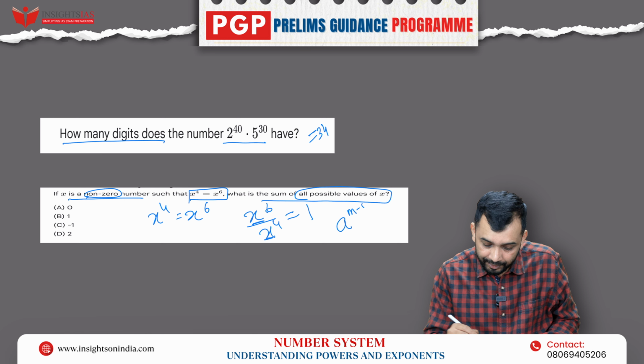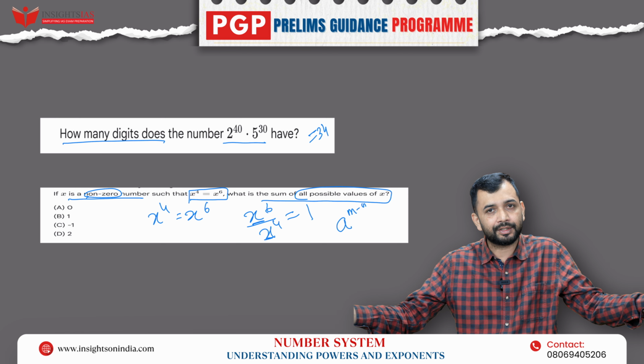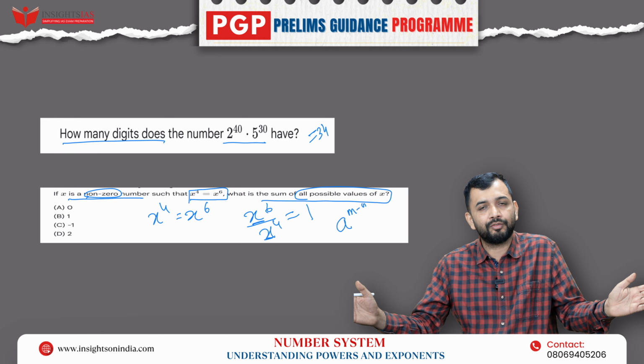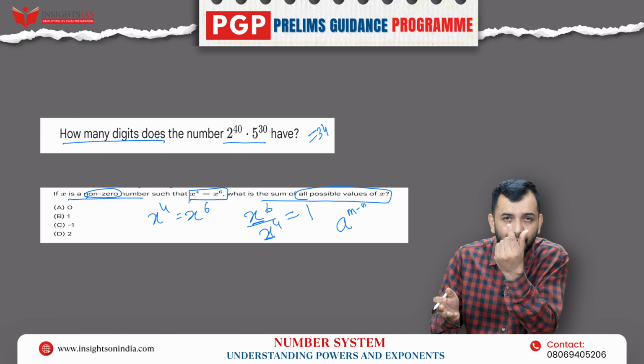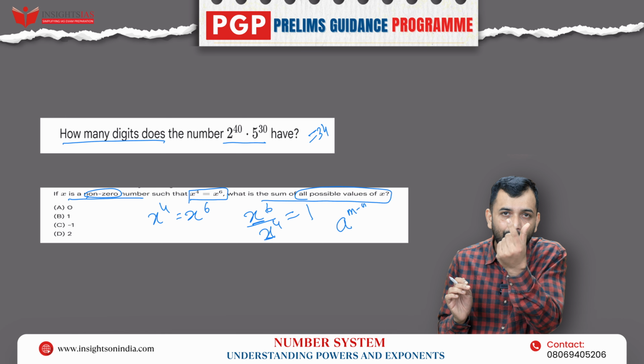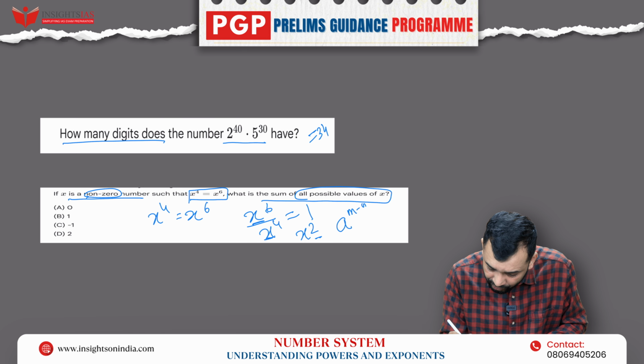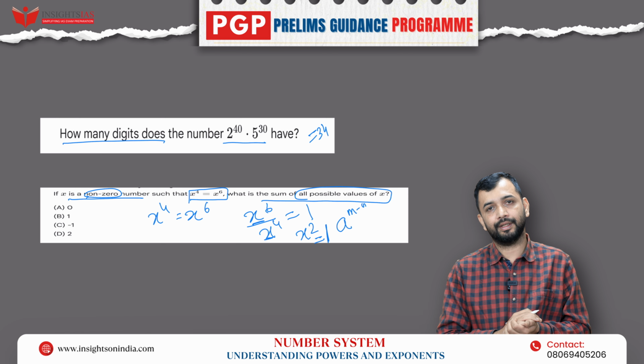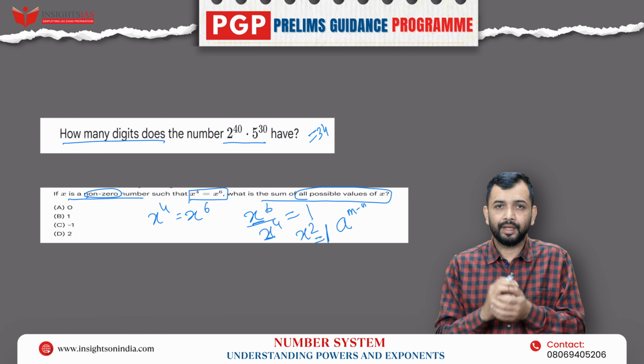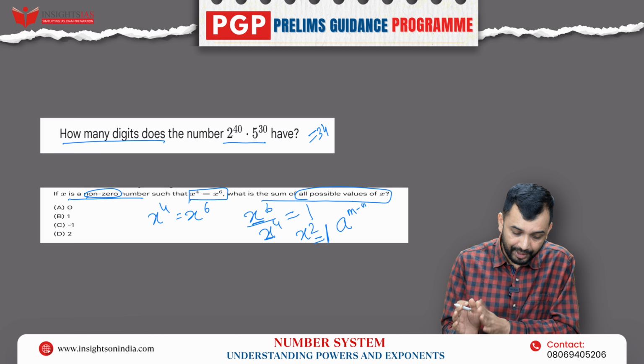That is the difference, because x has been multiplied 6 times, divided by x has been multiplied 4 times. 4 times, 4 times will get cancelled. How many x will you be left with? 2 x. That is, this answer will be x square. x square is equal to what? 1. If x square is 1, what will be the value of x?